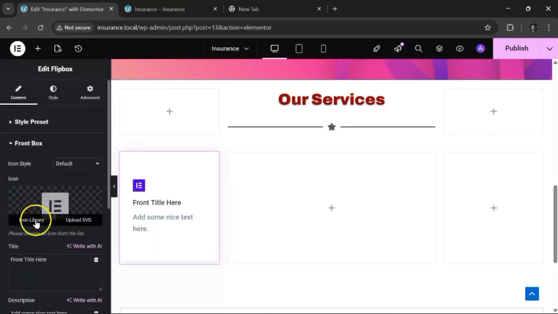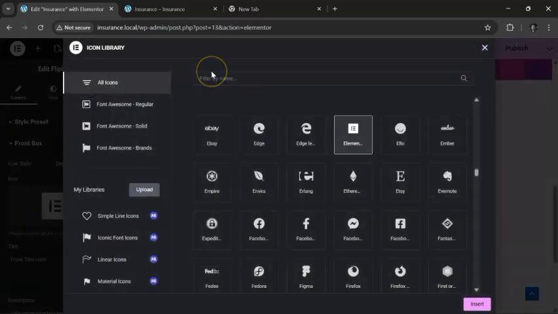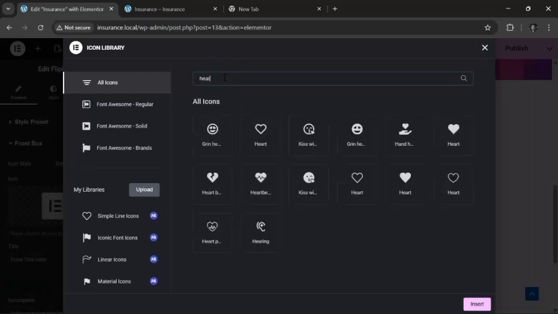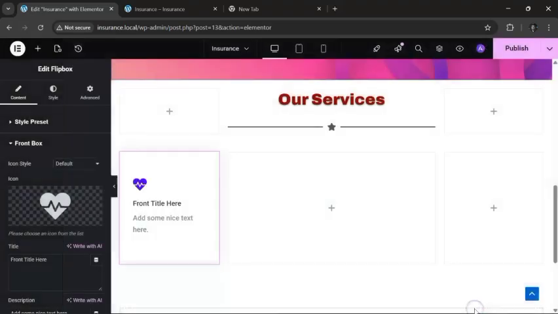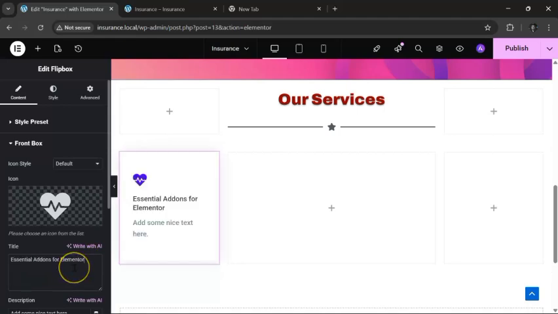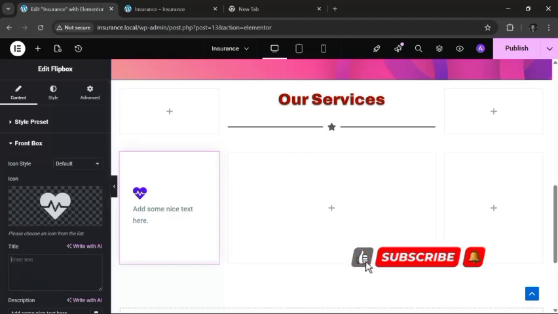Flip box, okay. Now I want to use an icon. We can add Beats. Oh, I'm going to get that. Beats, yeah, it's amazing. So I can select this icon here and just insert. Of course, that will change. Then I also want to change the title. The title should be, I just type in health insurance. Right, so that's the title.